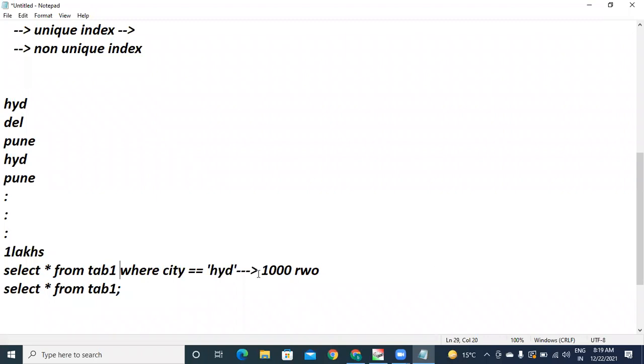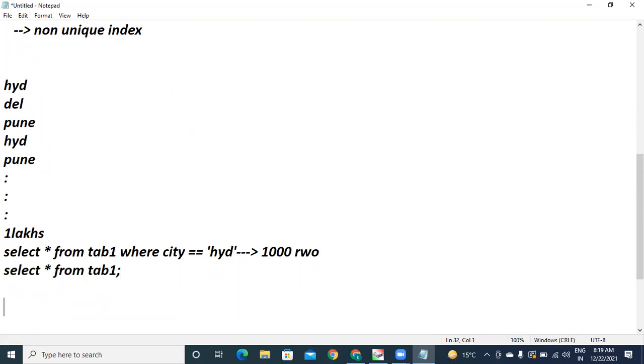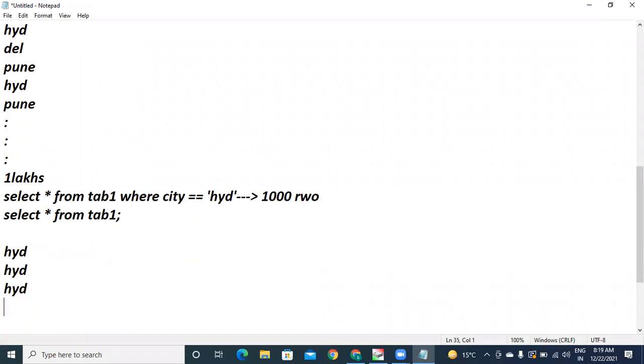So in this case, if you go for a non-unique index, again within this non-unique index, whether it is clustered or non-clustered, different types will be there. Okay, in general, at a high level I am talking. If I create one non-unique index object based on the city, what will happen is all Hyderabad rows will be clustered at one spot.